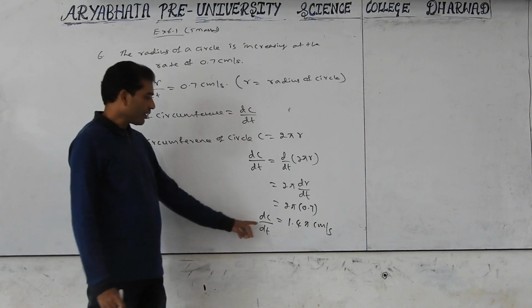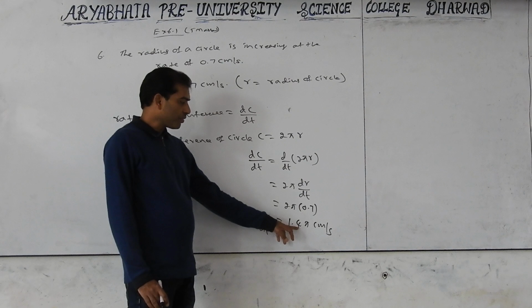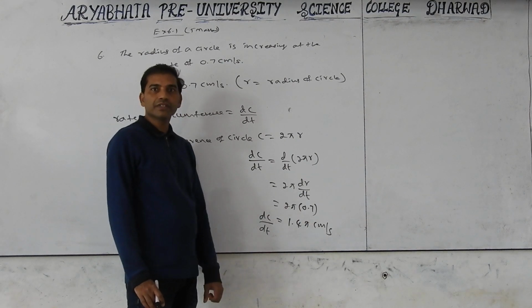This is the rate of circumference of circle, at the rate of 1.4 pi centimeter per second.